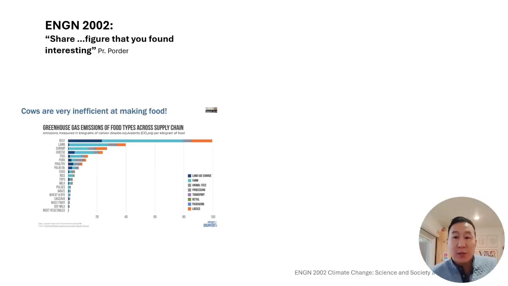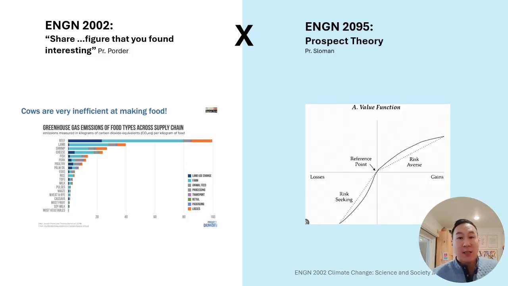Here is my assignment. Straight out of the course slides, here is the damning data on cows. And as per the chart, the exorbitant amount of CO2 equivalent emitted per kilogram of food produced. As a master's student, I thought not only to share, but to synthesize by applying these data points to the value function graph we learnt about in our psychology class.